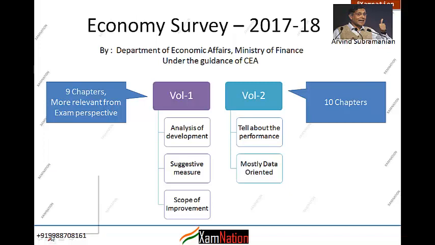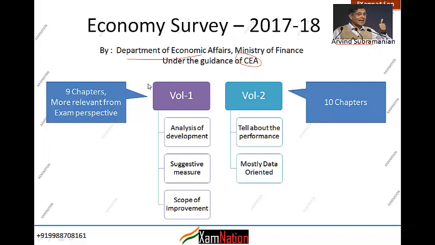It is the finance ministry. Within the finance ministry, the Department of Economic Affairs prepares the economic survey under the chief economic guidance of the Chief Economic Advisor. Presently Arvind Subramanian is our CEA, and he presented the survey in two volumes.